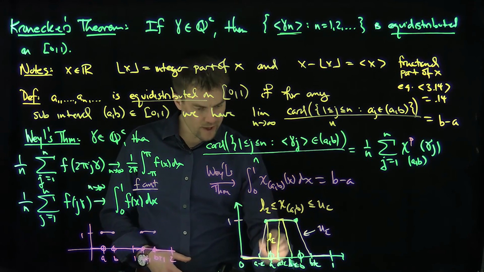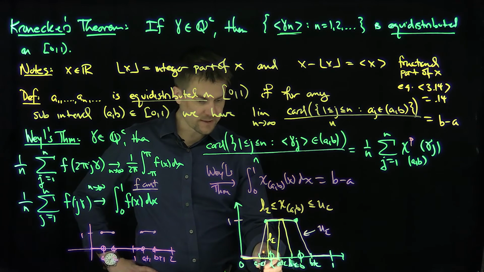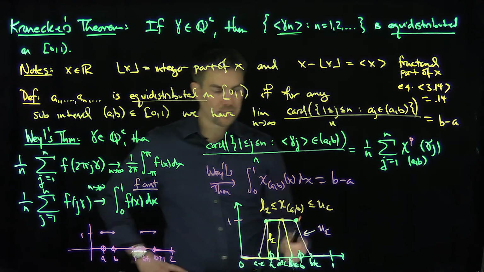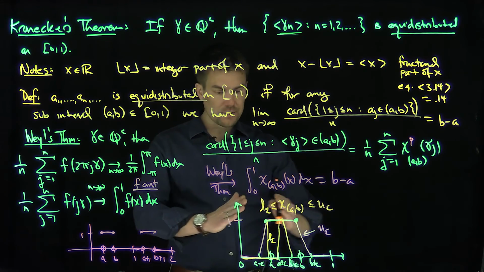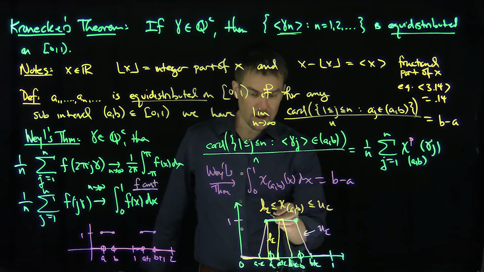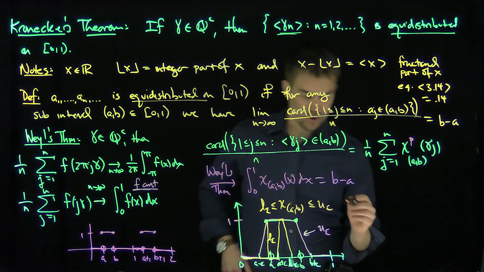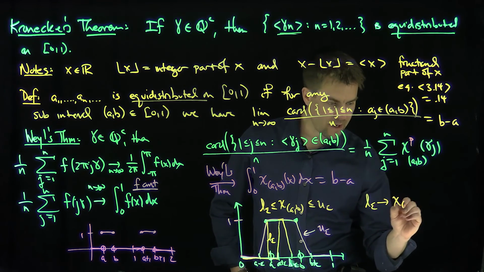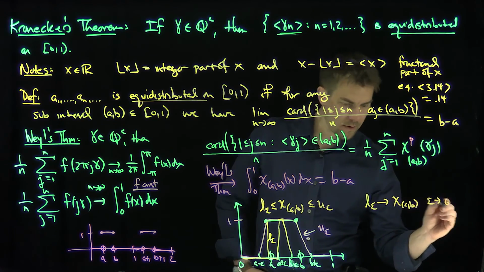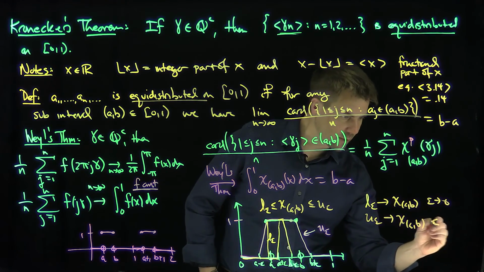And the area that's missing over here is just what? The area of this little triangle is exactly what? I have a length of epsilon and a height of 1, so that's epsilon over 2 and epsilon over 2. So there's epsilon over there. The areas differ by epsilon. And I know that as epsilon goes to 0, these functions L epsilon and u epsilon will basically tend to this characteristic function. So L epsilon converges to chi ab as epsilon goes to 0, and u epsilon converges to chi ab as epsilon goes to 0.